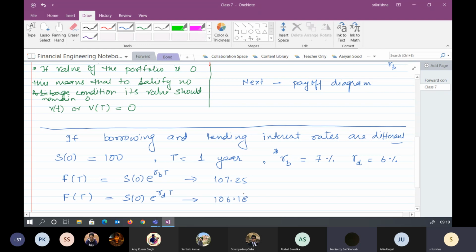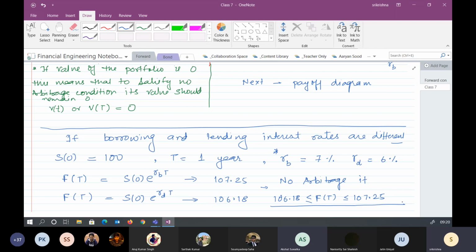So now what can I say about this? I can say that there is no arbitrage if the forward price is lying between these two. Do you agree with this? Yes, sir. Sir, I didn't understand, like how no arbitrage will be there if.